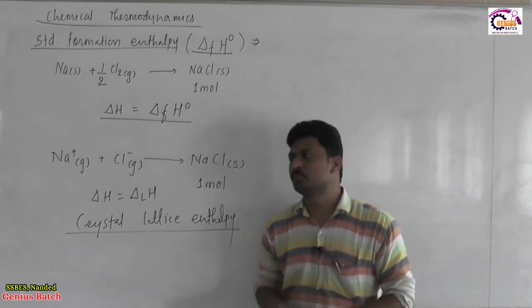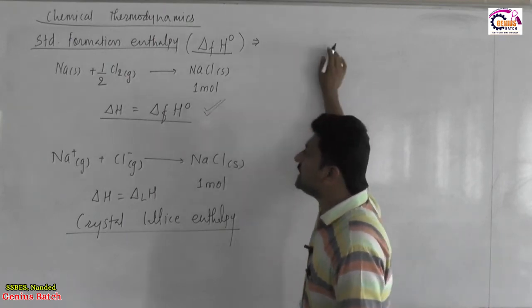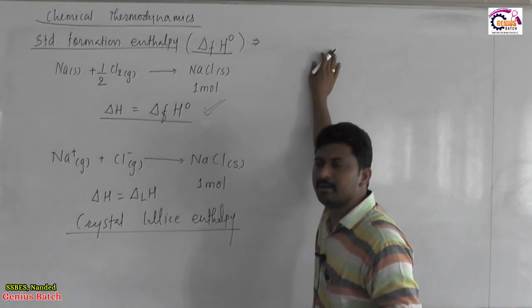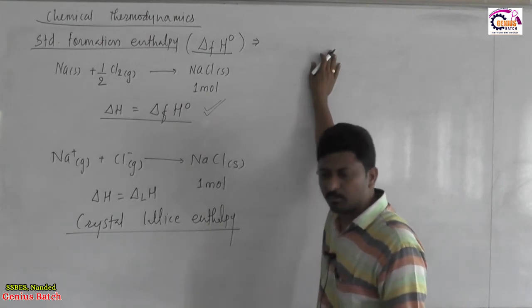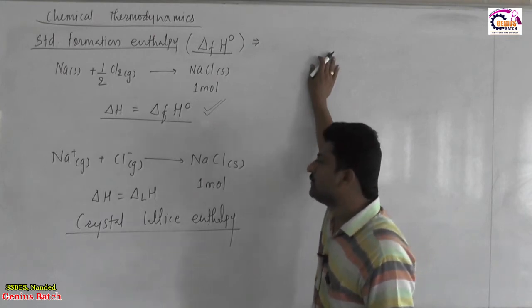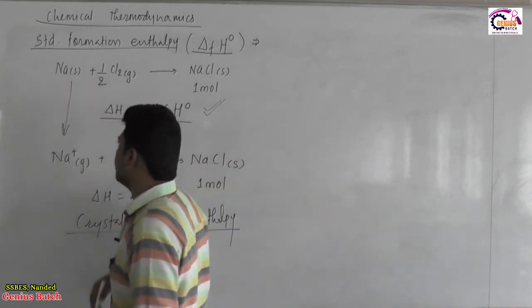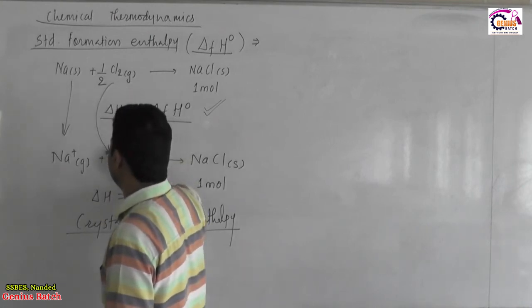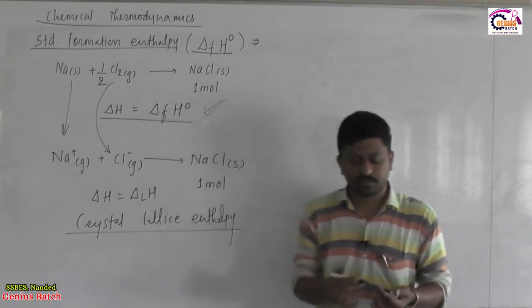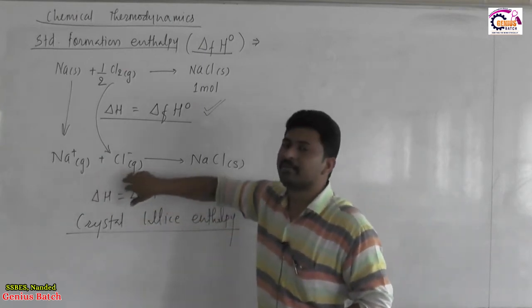Out of these two, the standard formation enthalpy is easily measurable because the process of formation is experimentally possible. But we can't judge when metallic sodium converts to Na plus gas and when Cl converts to Cl minus gaseous. That occurs during the process. At which point they have converted to these stages, we don't know.